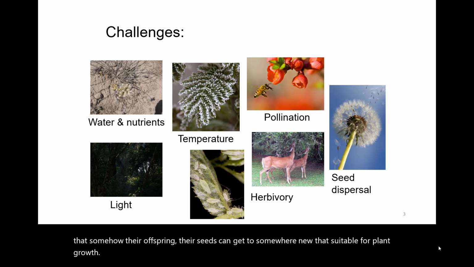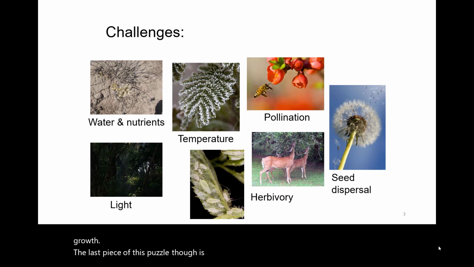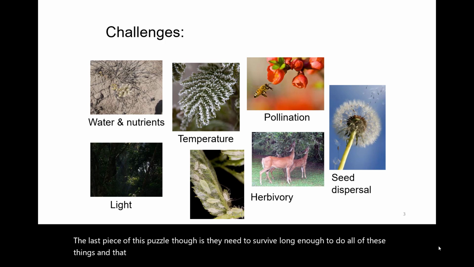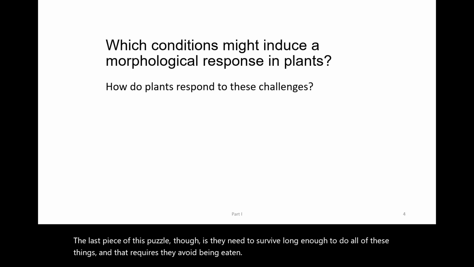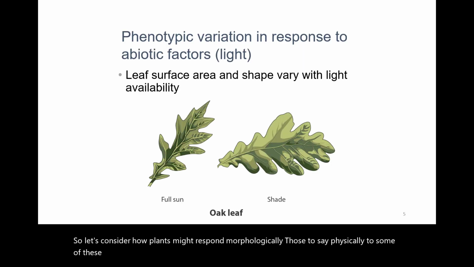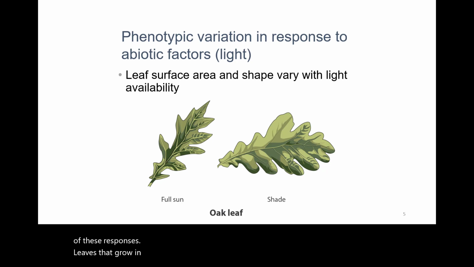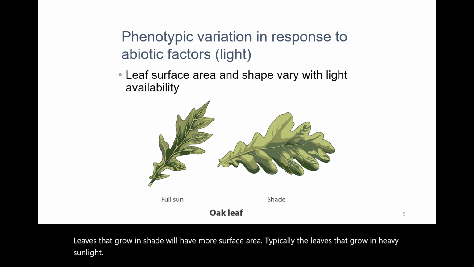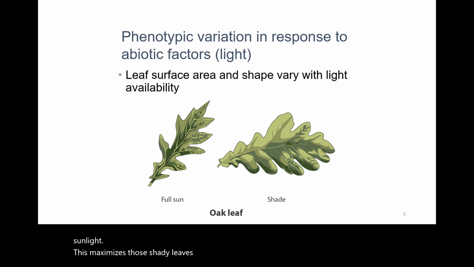The last piece of this puzzle, though, is that they need to survive long enough to do all of these things, and that requires that they avoid being eaten. So let's consider how plants might respond morphologically, that is to say physically, to some of these responses. Leaves that grow in shade will have more surface area typically than leaves that grow in heavy sunlight. This maximizes those shady leaves' ability to contribute photosynthesis to the overall growth of the plant.